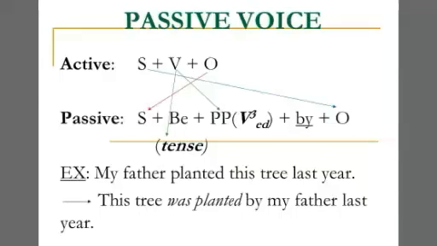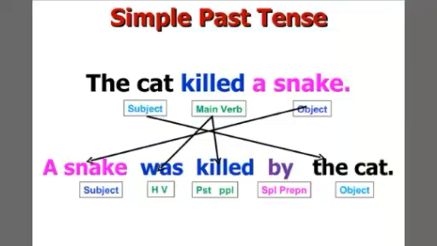Third form of planted is written here after was. Step 5 is to add preposition by before my father. So the complete sentence of passive voice is like this. This tree was planted by my father last year.